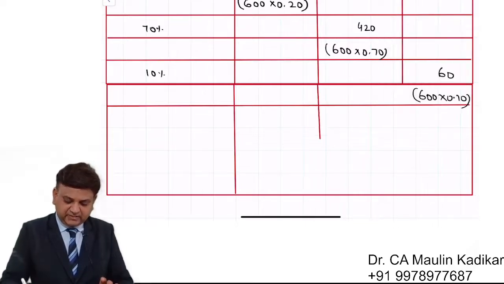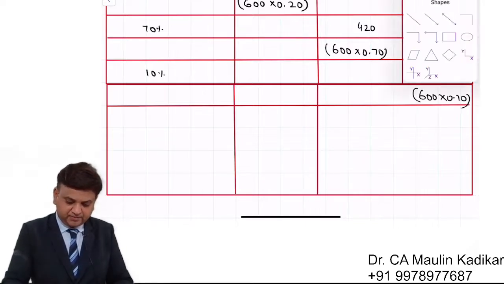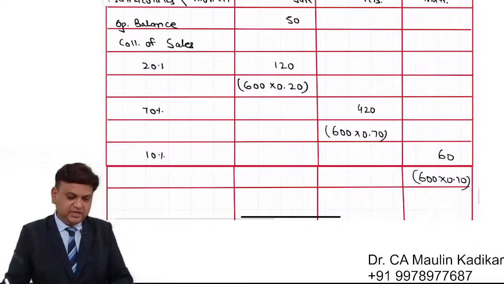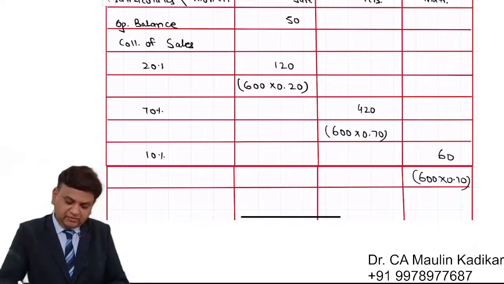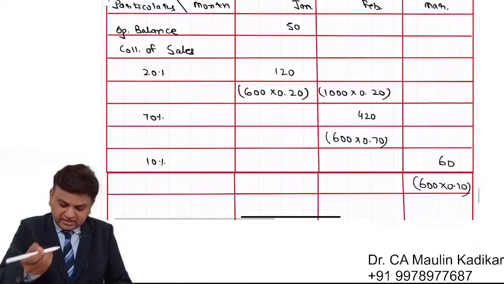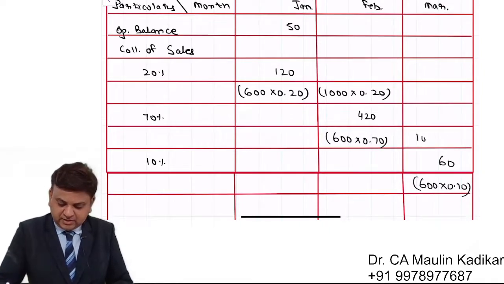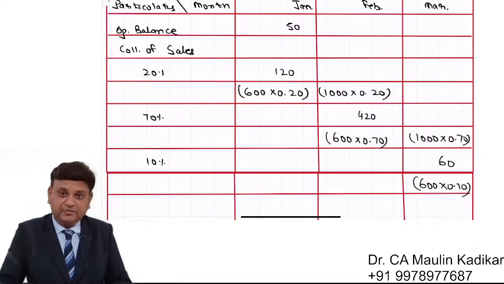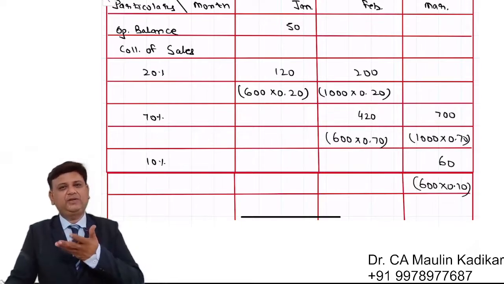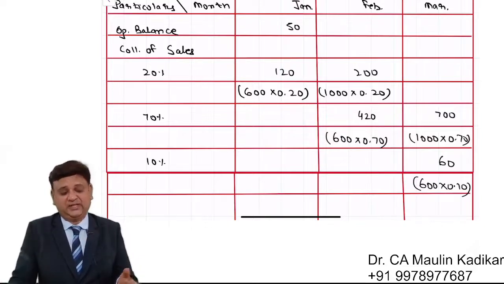Do not write anything. Let me give explanation further. Sales for the month of February is provided in the example. It is 1000. So it is 1000 into 0.2, which will be collected in the same month. 1000 into 70% will be collected in the month of March. So it is 200 and it is 700. Remaining is collected in April and we are not concerned with that.